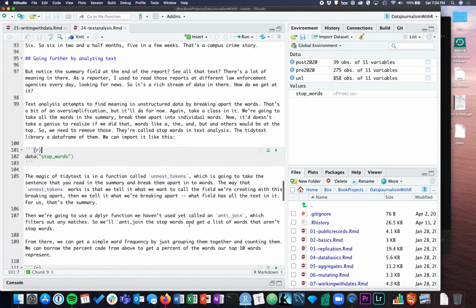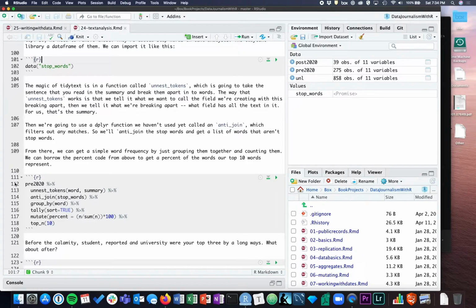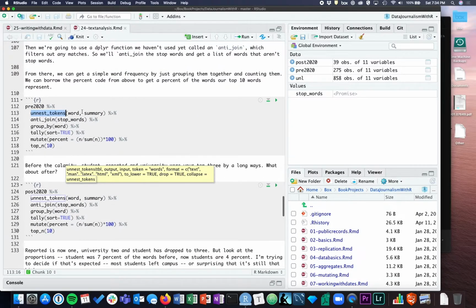So what we're going to do is take the pre-2020 data, and we're going to use a new verb. The new verb is unnest tokens. What unnest tokens does is it takes our summary field and turns it into individual words. So I'm going to create a new column called word, and I'm going to bust apart summary into individual words. This is going to take my data set of 275 observations and make one row for every word in the summary. So it's going to grow pretty significantly.